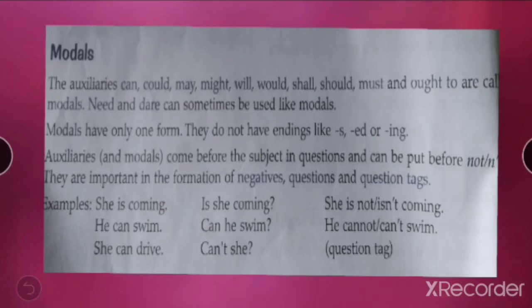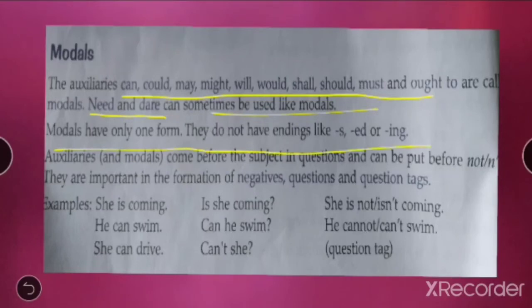Now let's move towards the point modals on page number 46. What are modals? I told you before, when I explained the auxiliaries, like can, could, may, might, would, shall, should, must, ought. They all are used to say possibility, to give permission, to say able to, to give some obligations. For all that you can use auxiliaries, which are themselves called modals. And need, dare, they are also sometimes like modals. Okay, modals have only one form.